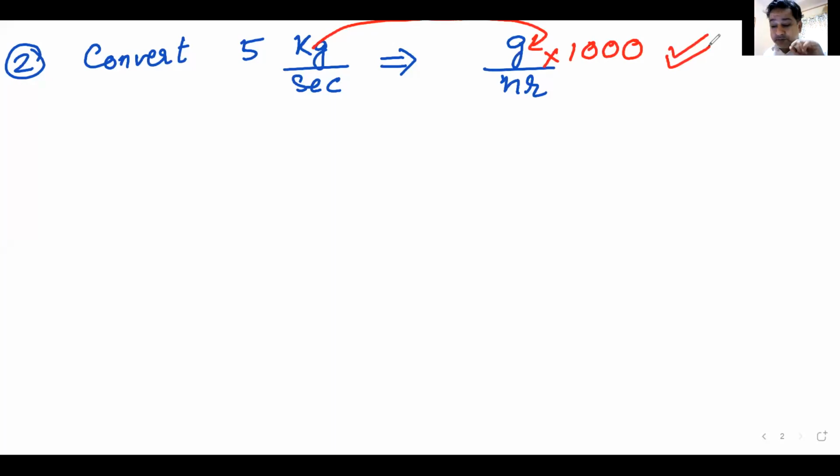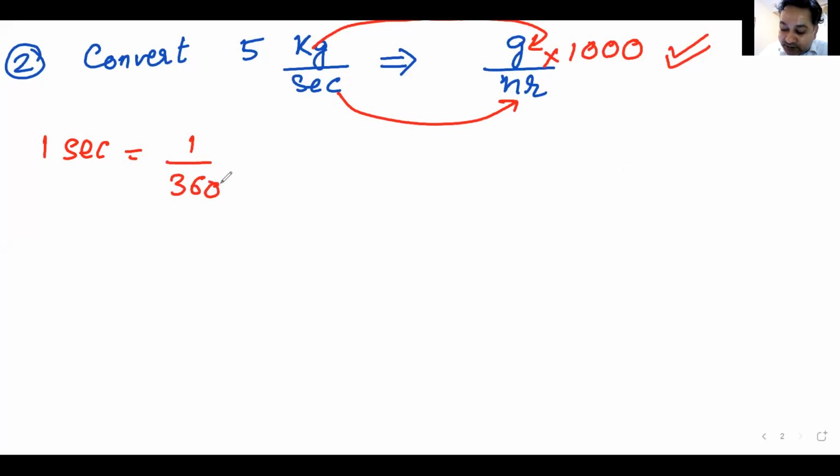Now, remember, second is in the denominator. Second has to be converted into hours. 1 second is how many hours? 1 second is 1 by 3600 hours. Am I clear? Yes. So when I convert second into hours, this will be multiplied by 1 divided by 3600.